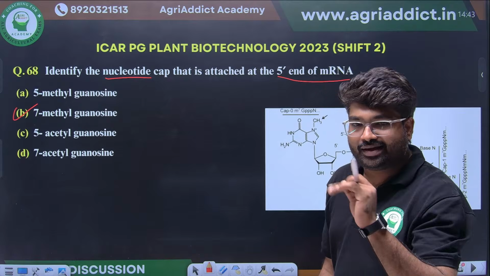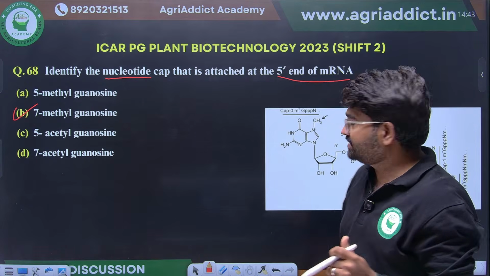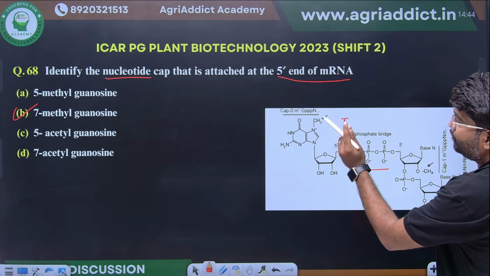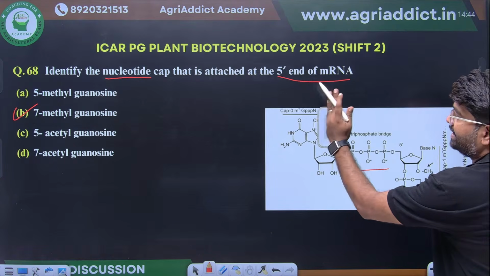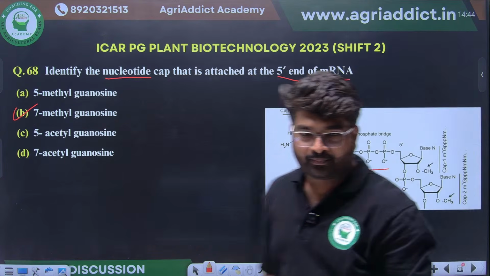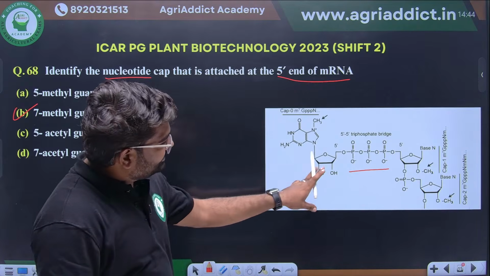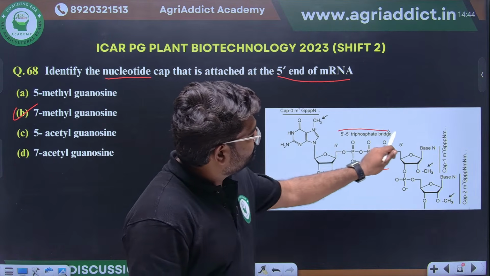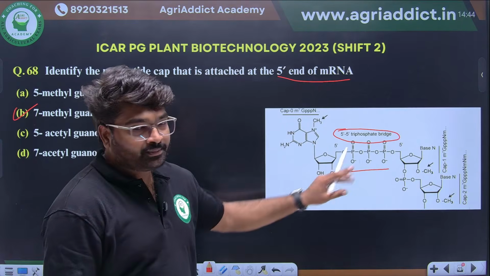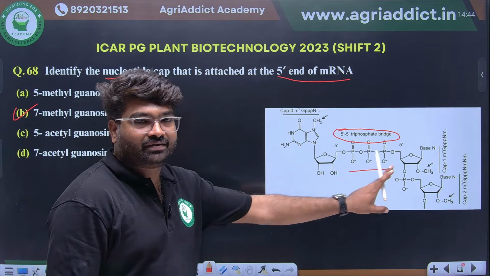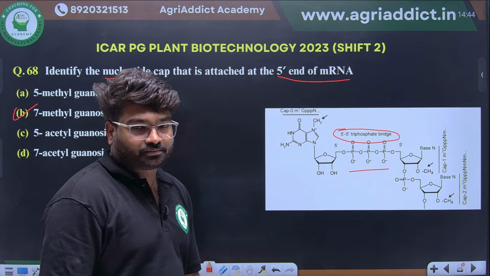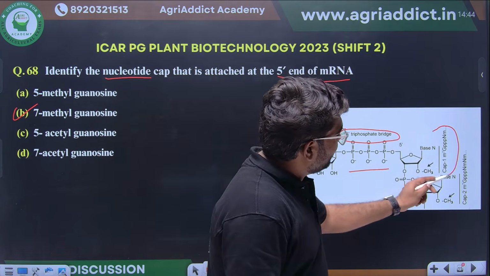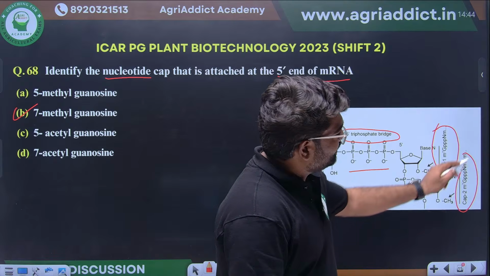Another important question they can ask from this: there is an unusual 5' to 5' triphosphate linkage between the 7-methyl guanosine and our target mRNA. Another thing they will ask: what is meant by cap 1 and cap 2? This also they can ask.